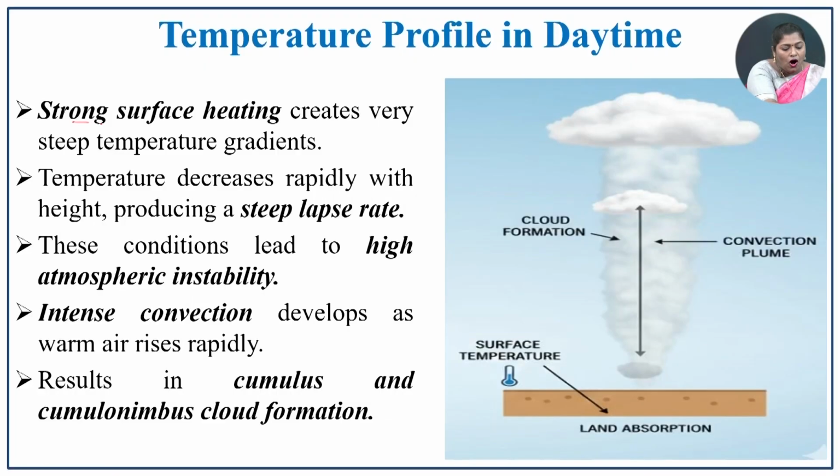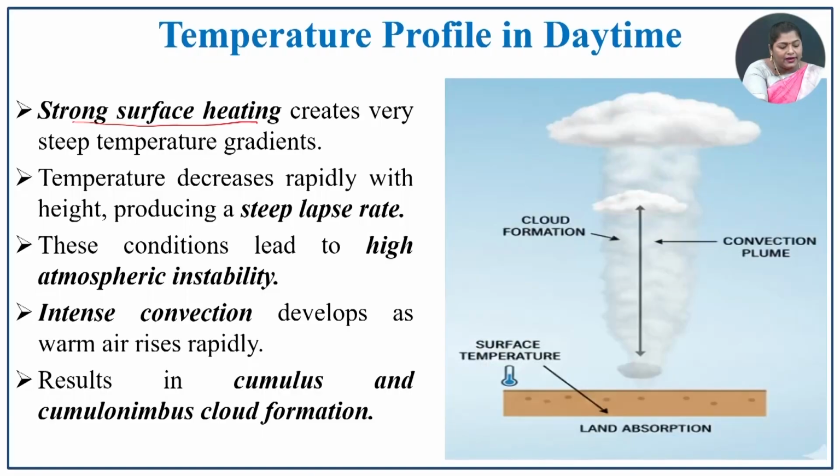The temperature profile in daytime. How will the temperature be in the day? There is strong surface heating. We know that incoming solar radiation will be constant in the daytime. So, there will be a strong surface temperature which creates very steep temperature gradients, and then the temperature decreases rapidly.